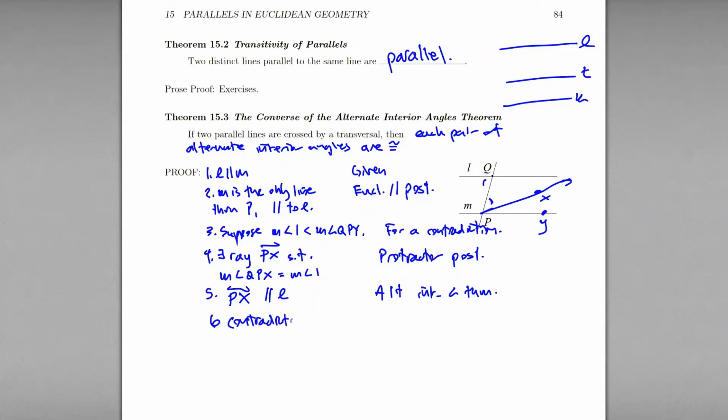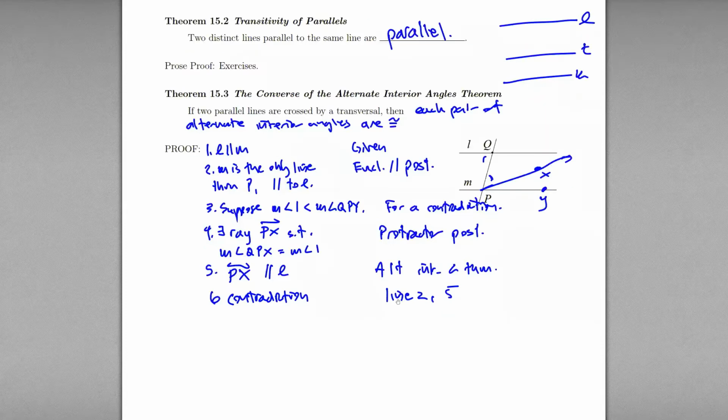So this is a contradiction. Lines 2, M being the only line through P parallel to L, and 5, that PX is also parallel to L, contradict one another. M is the only one, but here's another one. We suppose this for a contradiction, but it doesn't matter that it's less than.